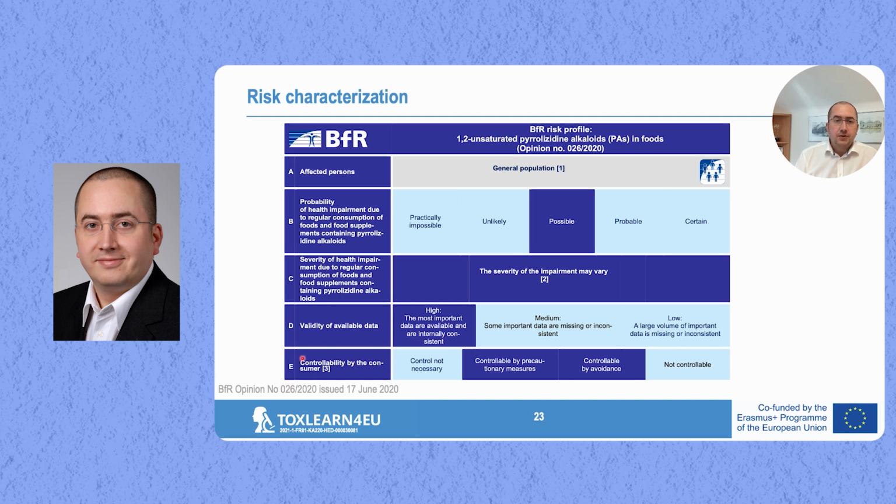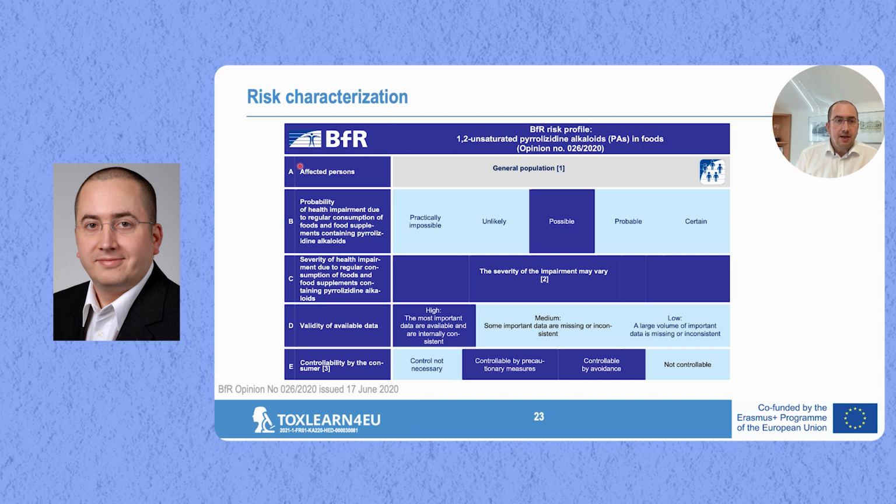I very much like this overview because it gives a general idea of the risk that is associated with particular compounds or compound classes. Here in this case we're talking about the PAs, in fact only about the 1,2-unsaturated PAs, so those that can actually be metabolically activated to reactive compounds leading to DNA adducts.